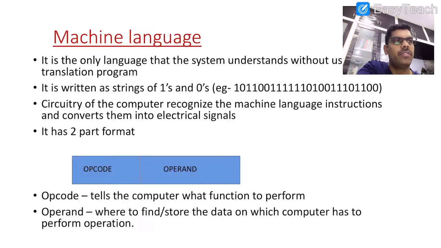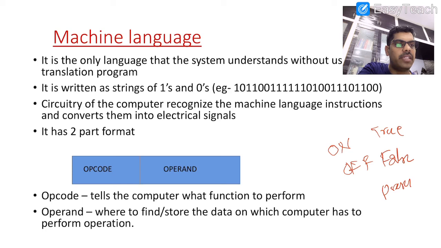If you consider machine language, I already told you a machine can understand only two states. What are the two states? One is the on state, another one is the off state, otherwise true, false, otherwise present, absent. So it is going to identify only two states.